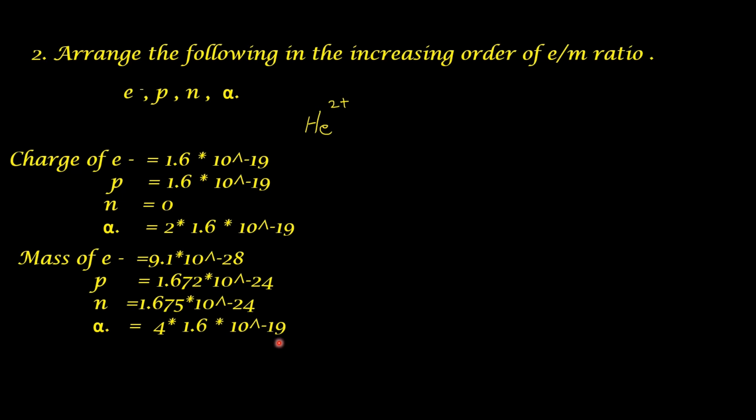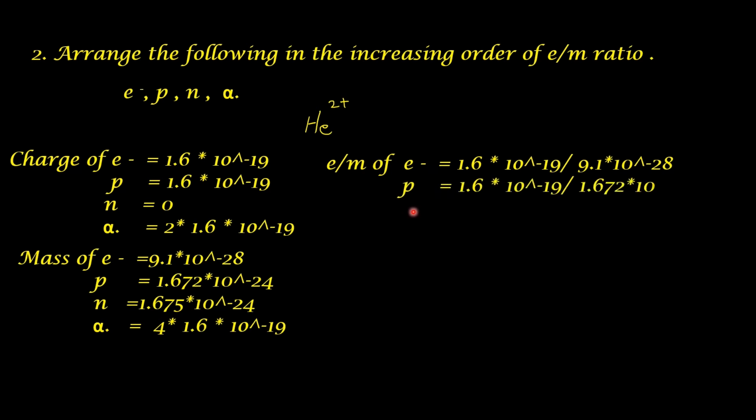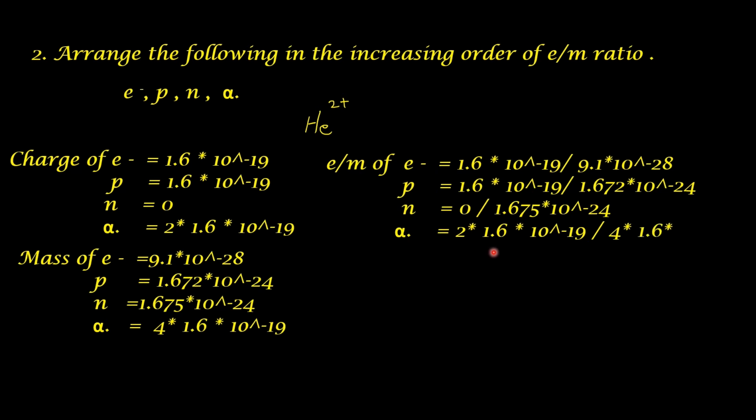Now we will see the charge mass ratio. The charge mass ratio of electron is equal to 1.6 into 10 raised to minus 19 divided by 9.1 into 10 raised to minus 28. That of proton 1.6 into 10 raised to minus 19 divided by 1.672 into 10 raised to minus 24. Neutron has no charge. For alpha particle, 2 into 1.6 into 10 raised to minus 19 divided by 4 into 1.6 into 10 raised to minus 24.